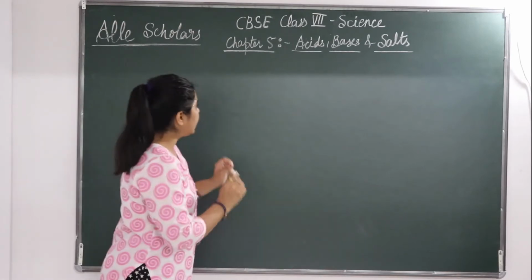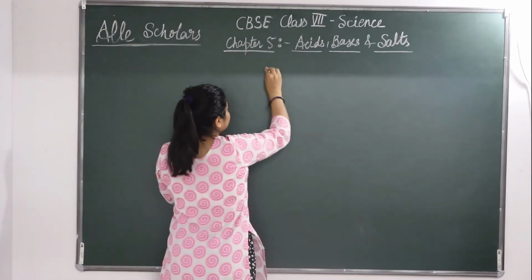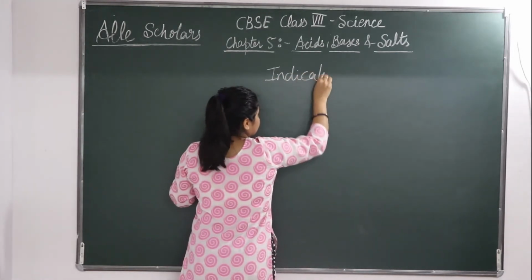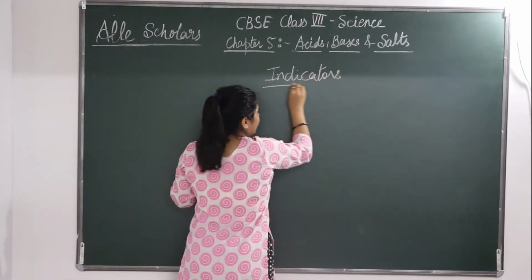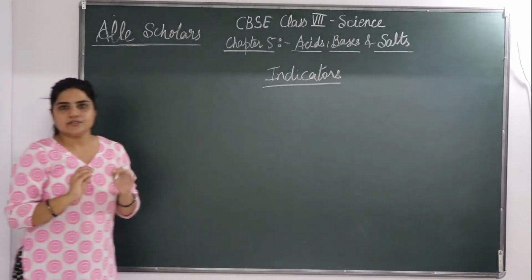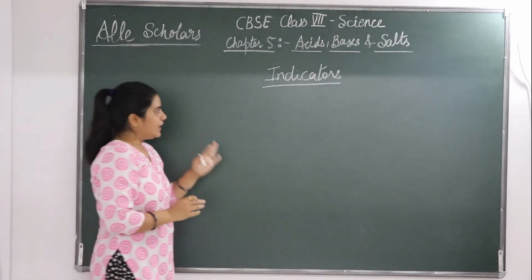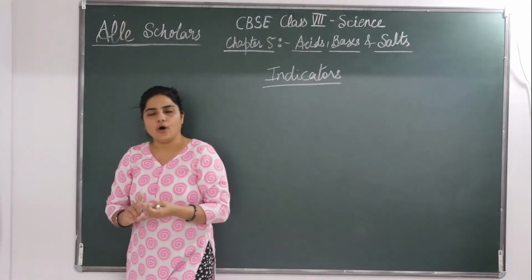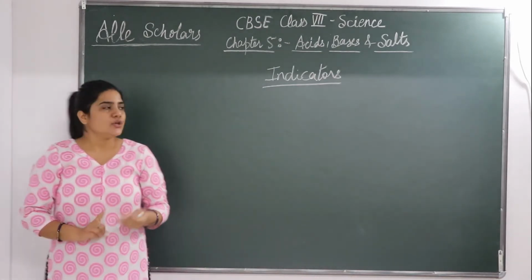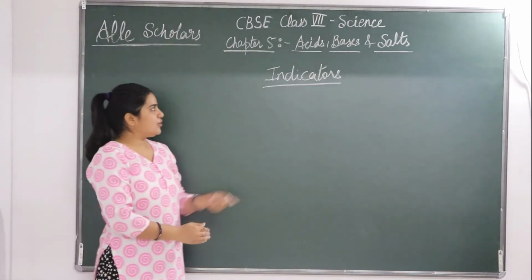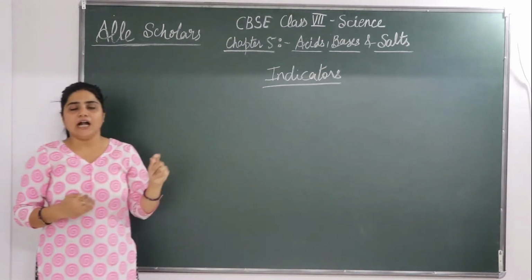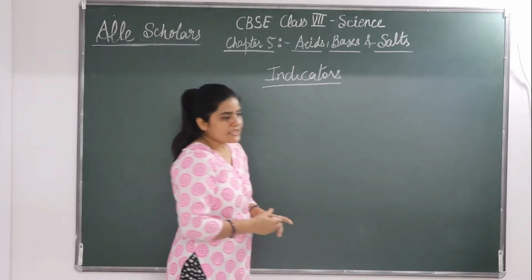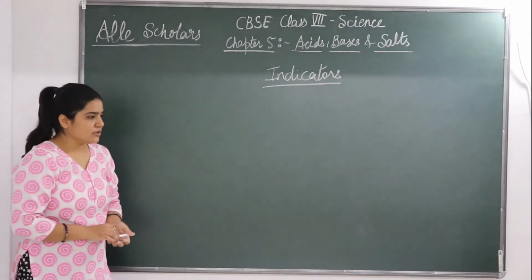So indicators, a word came, indicators. So the problem is we can't taste all the substances, we can't taste and tell whether it is acidic in nature or basic in nature. So to test the chemical nature of some of the substances which we can't taste, which can harm us, we got a substance known as indicators.